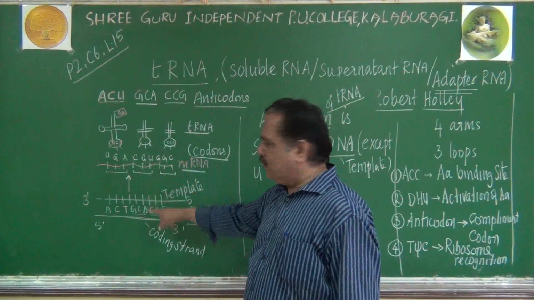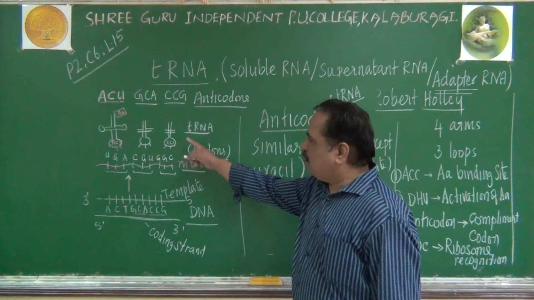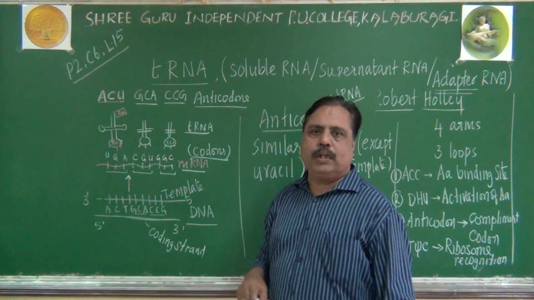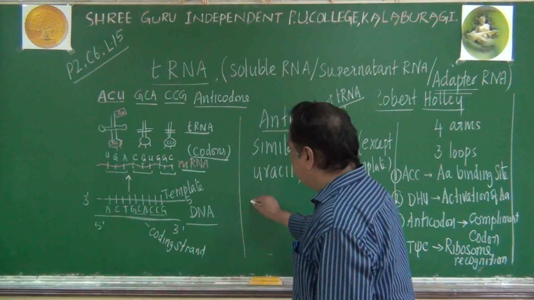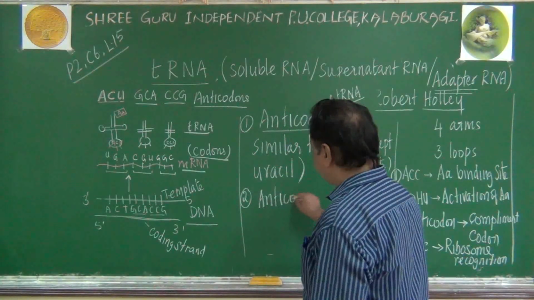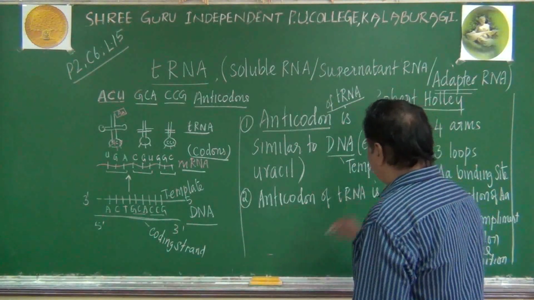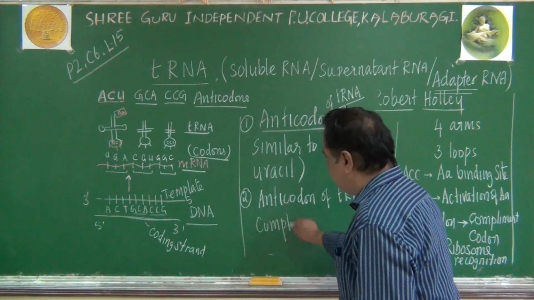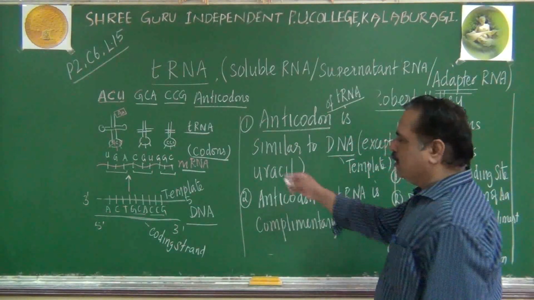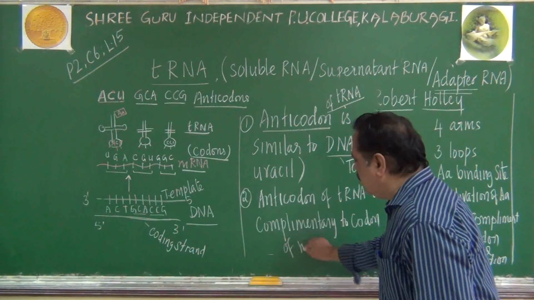Ultimately, it is the tRNA which is similar to the DNA, we can say. The same tRNA, or the same anticodon, will be complementary to the codon of mRNA. Second point I am telling here: the anticodon of tRNA is complementary to the codon of mRNA.